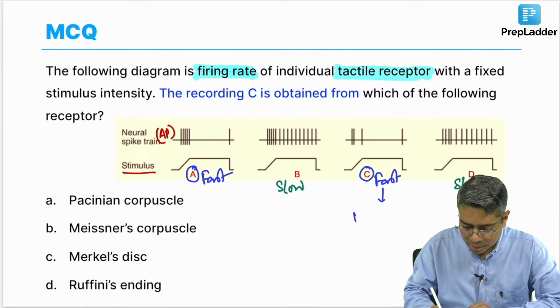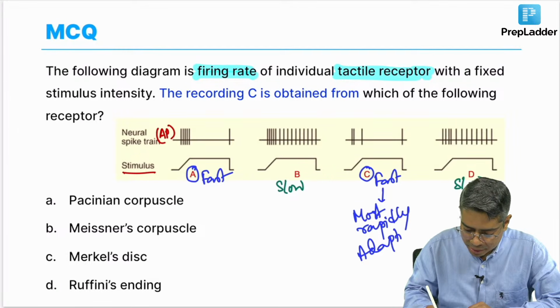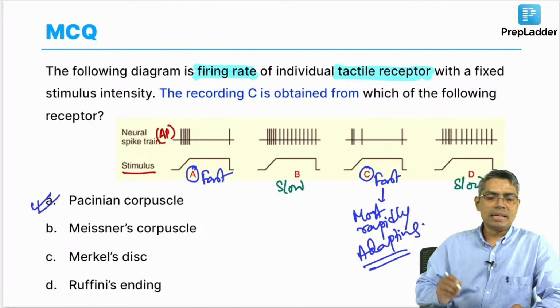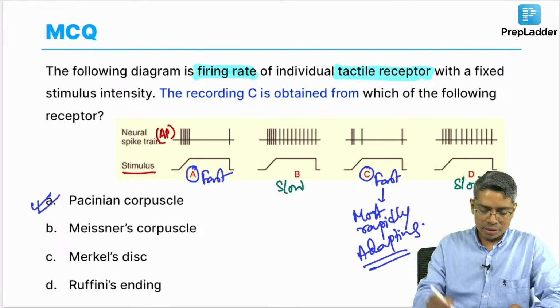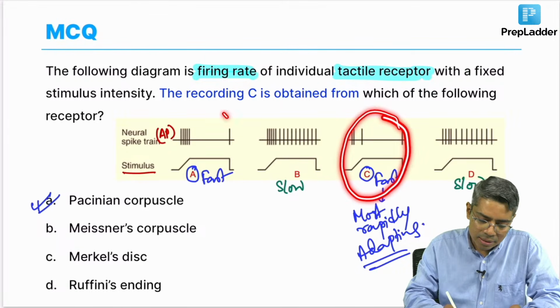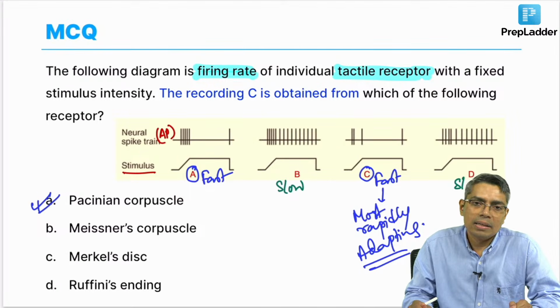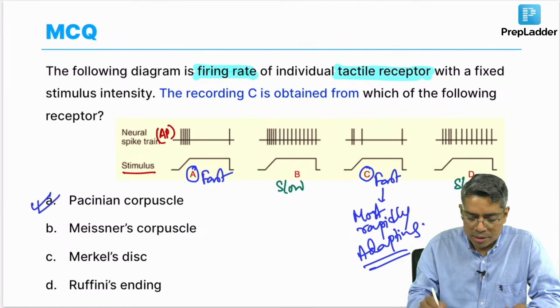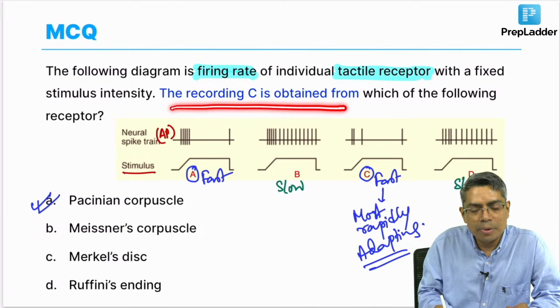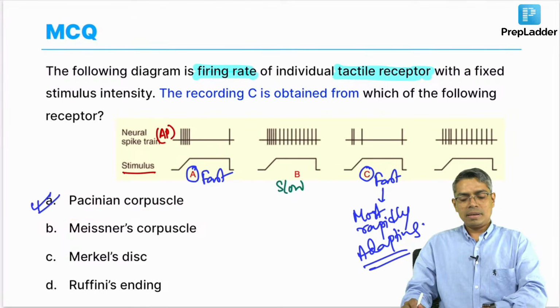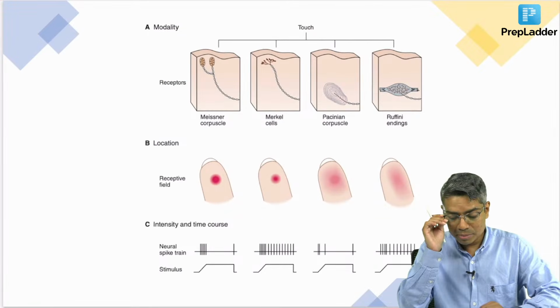So, this is the most rapidly adapting touch receptor, and you know the examples of the most rapidly adapting touch receptors in our body: that is Pacinian, followed by Meissner's. So, in these examples, C is the Pacinian, A is the Meissner's, and B and D will be Merkel's and Ruffini's. So, the answer to this question: recording C is obtained from the most rapidly adapting touch receptor in our body, that is Pacinian corpuscles, and the Pacinian corpuscle is the best receptor for detection of vibration also.